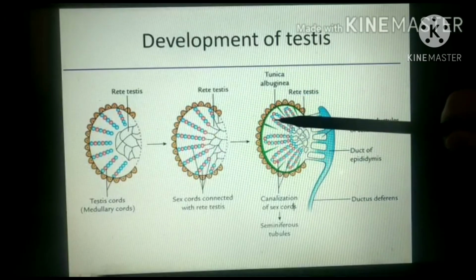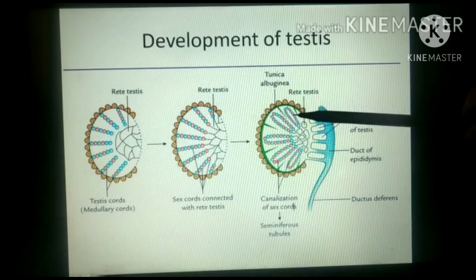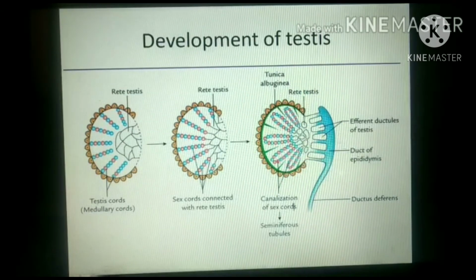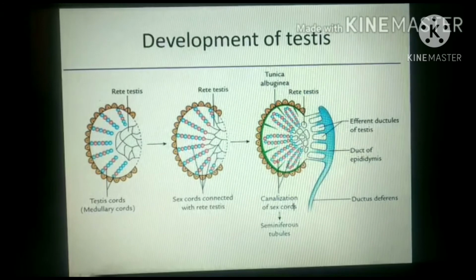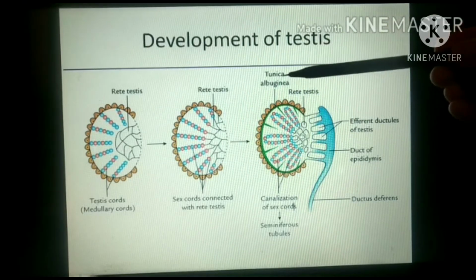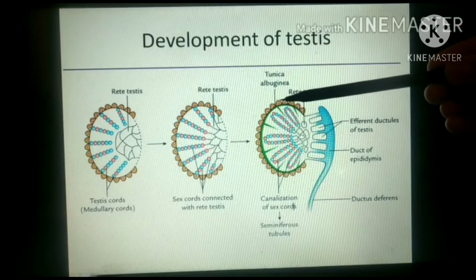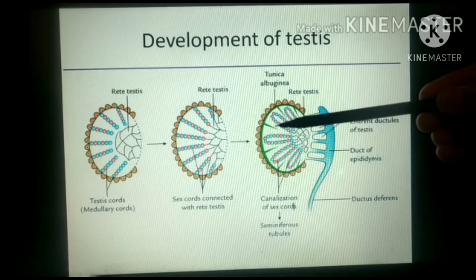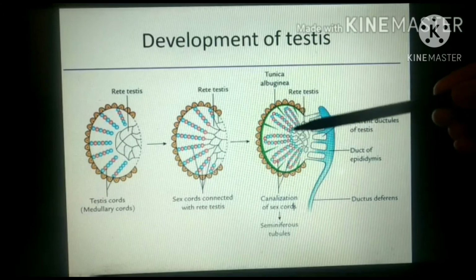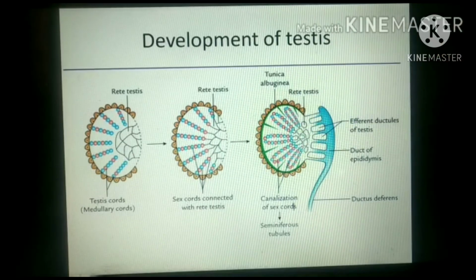Now the underlying mesenchyme moves towards the coelomic epithelium and forms a layer just beneath the coelomic epithelium. So it will form a fibrous connective tissue layer that is called tunica albuginea. This tunica albuginea, which is formed by underlying mesenchyme, is separating the coelomic epithelium from underlying testicular tissue, or we can say from the sex cord region.